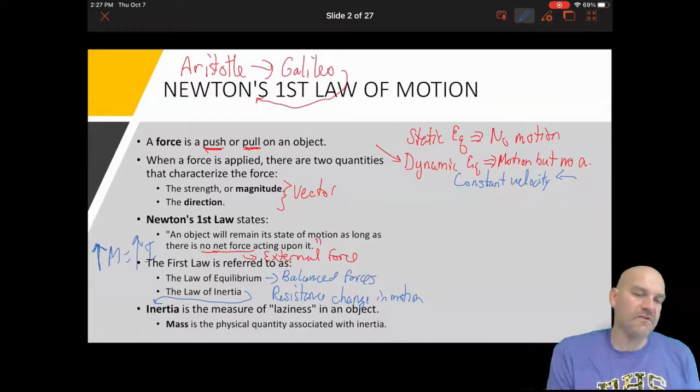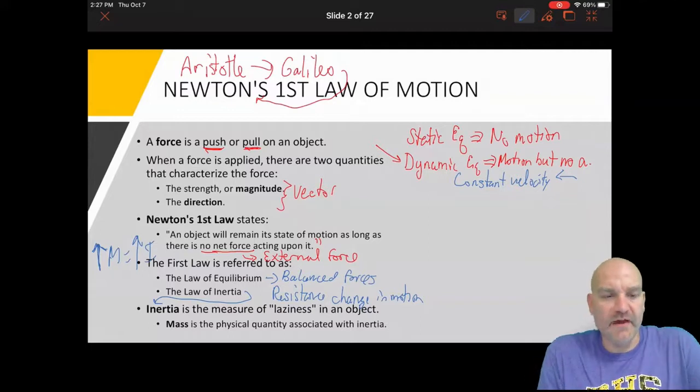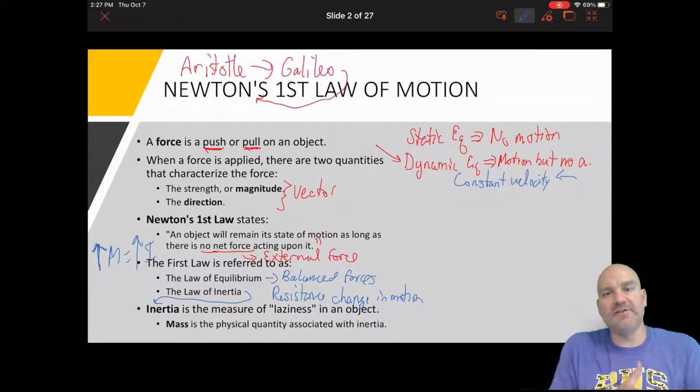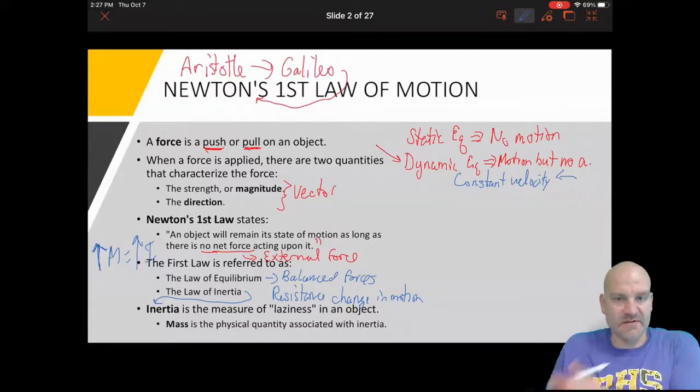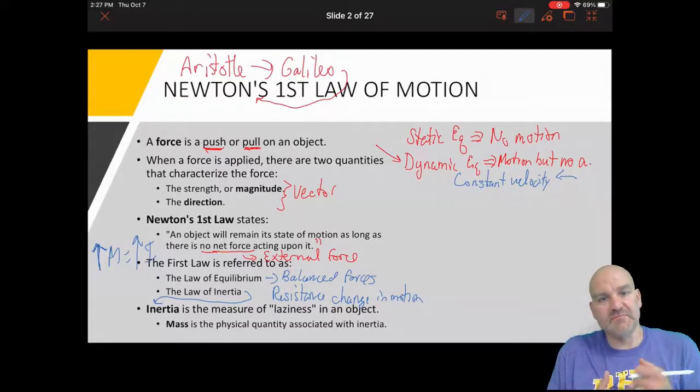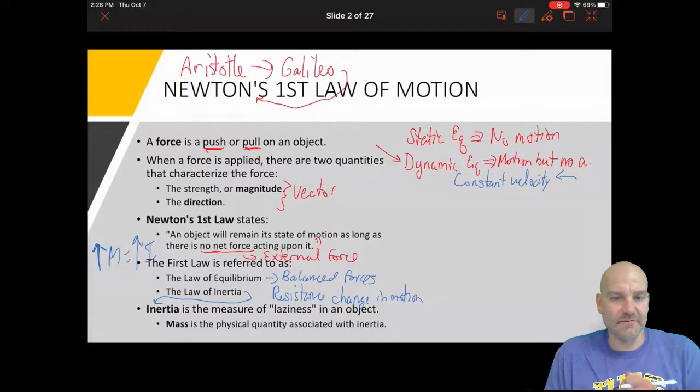Objects are going to resist changes in their motion more if they have heavier masses. So think about a semi-truck, a semi-tractor trailer, versus a smart car. Who's going to resist the change in motion? Well, it's obviously going to be the tractor trailer, because the smart car has less mass, so it's going to be able to change its motion better or quicker because there's less laziness.